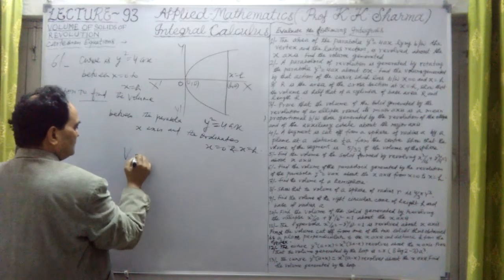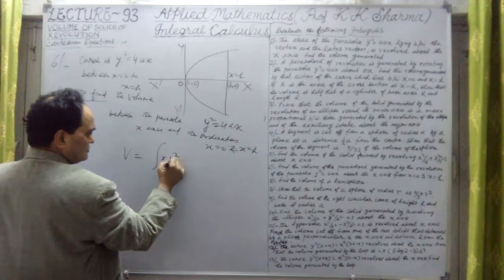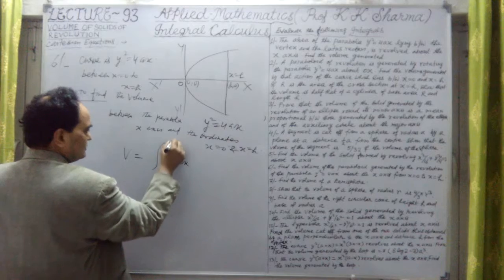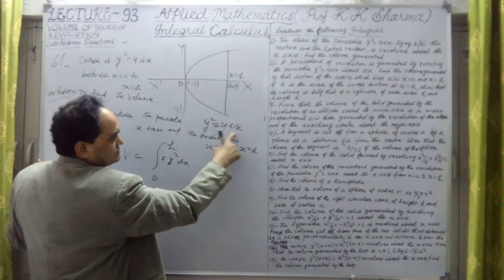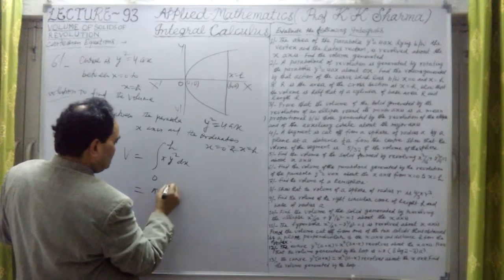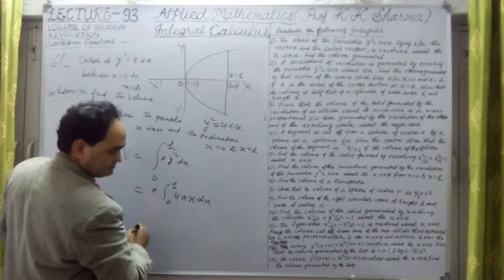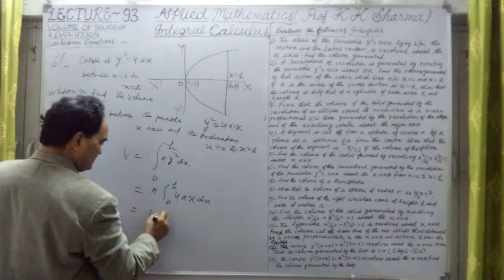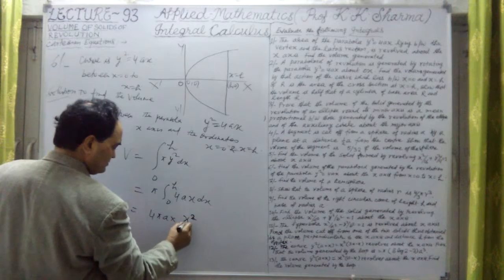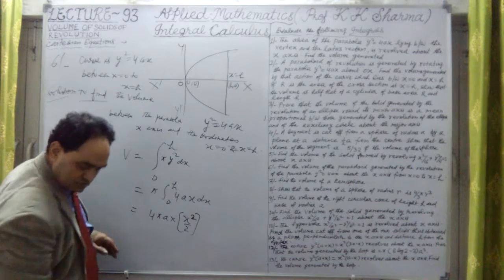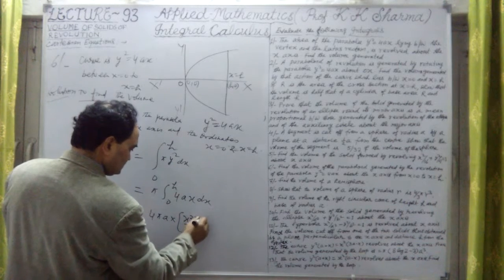So volume is given by, let me write, the same formula, pi into y square into dx, limits here 0 to h. Now y square equal to 4ax, in terms of x, it is pi into integral 0 to h of 4a into x into dx. It is nothing but 4 pi a into x square upon 2, with limits 0 to h.